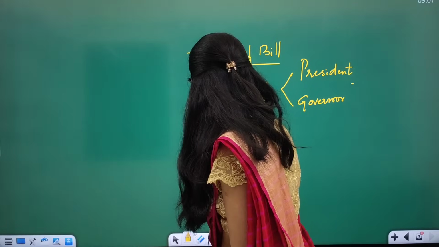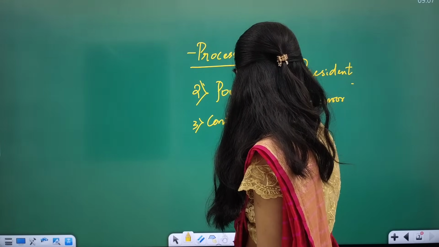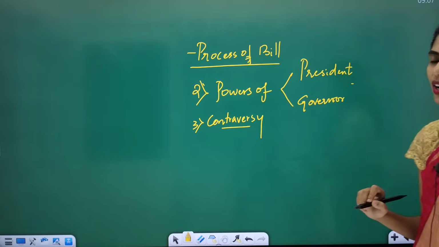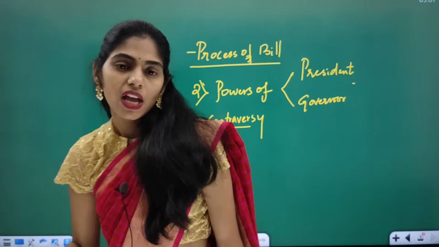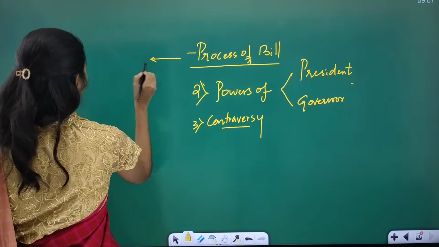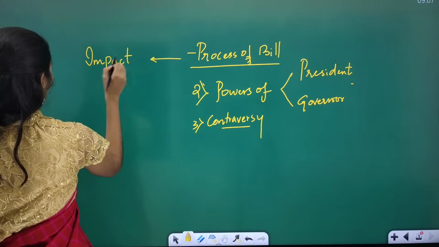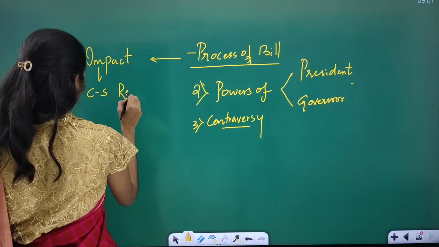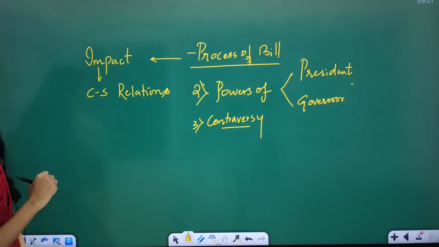And the third one is, you have to see what is the controversy which is going on now. So these are some important dimensions that you have to see. Even from the mains point of view, you can get a question like, what is the impact on center-state relations if the bill has not been passed by the President?